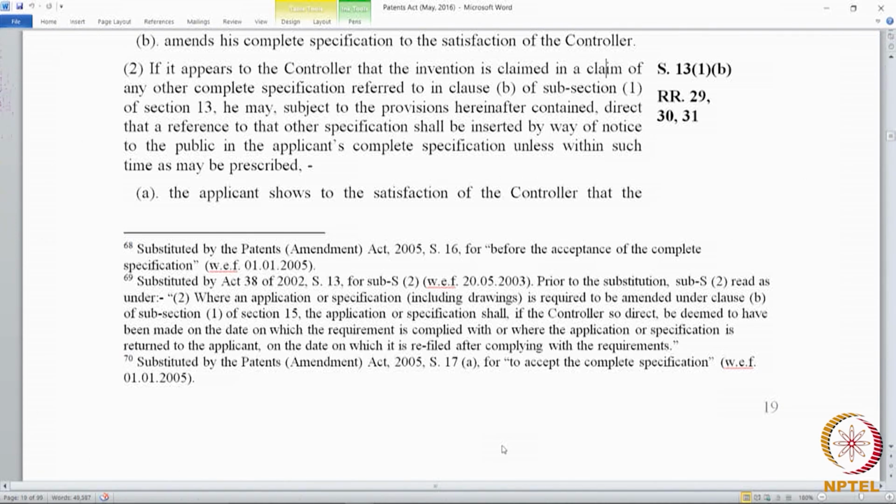This is called a reference, and the reference only operates where there is a pending application, because in 13(1)(b) we know that it is a case where the anticipating claim is in a complete specification that was published on or after the date of filing of the applicant's specification, being a specification filed in pursuance of an application for a patent made in India and dated before or claiming the priority earlier than that date.